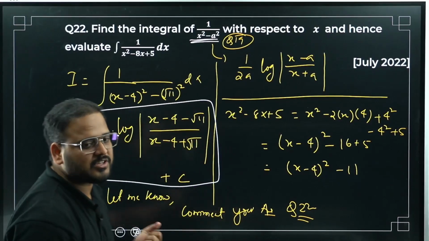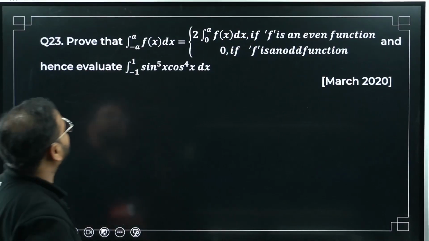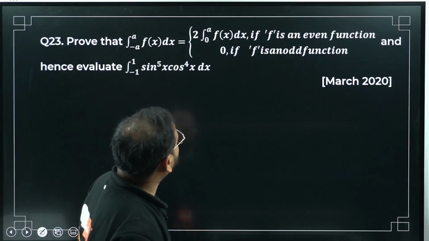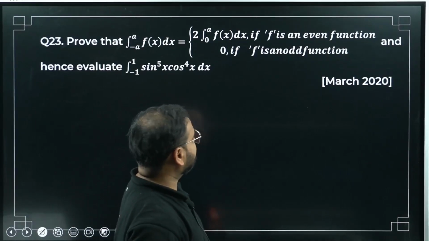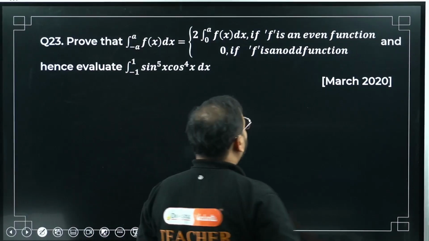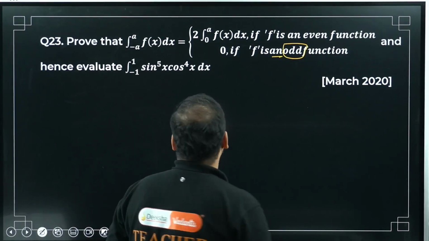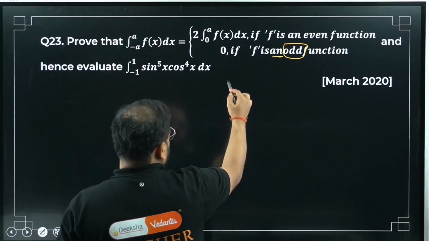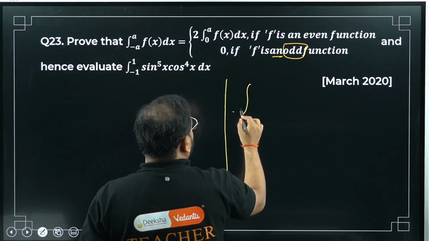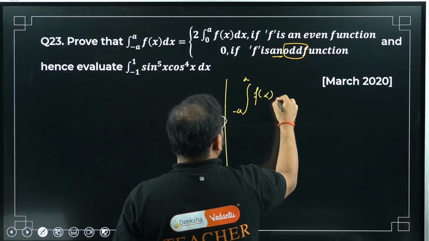Moving on to question number 23. Let's move ahead. Prove that the integral from minus a to a of f(x) dx is twice the integral from 0 to a when f(x) is an even function, and 0 when the function is an odd function. Okay, let's see. What can I do? I'll just write this function first: integral from minus a to a of f(x) dx.